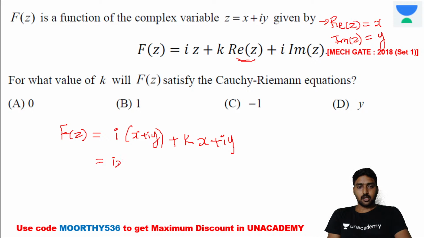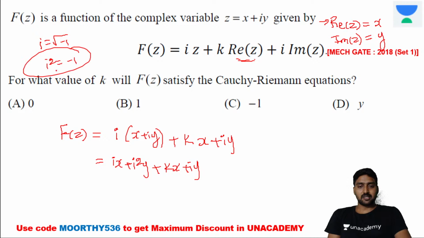It's ix plus I square y plus kx plus I into y. Now I is equal to root of minus 1, so I square is equal to minus 1 as per the complex variable function. It's equal to I into x minus y plus kx plus I into y.